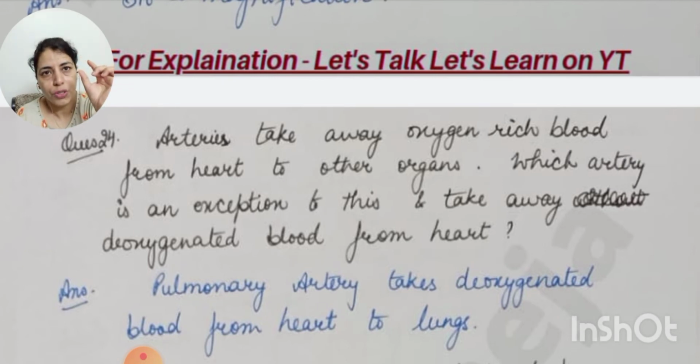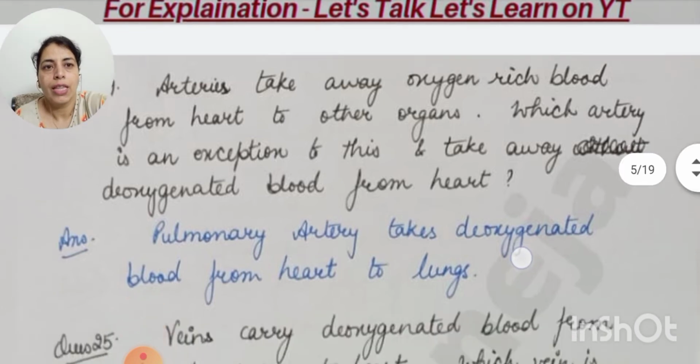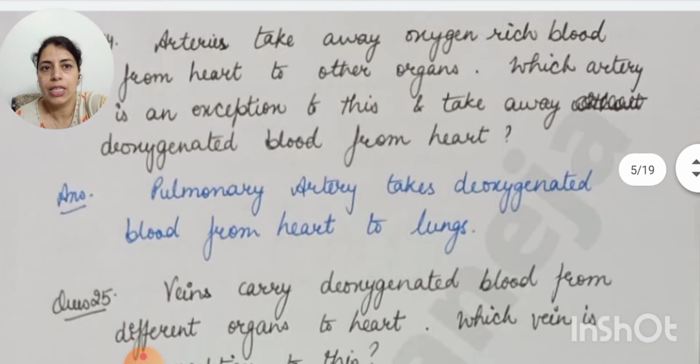The word pulmonary is associated with lungs. So the pulmonary artery takes deoxygenated blood from the heart to the lungs. Otherwise, arteries take oxygen rich or oxygenated blood from the heart to other organs or other parts of the body. That is the usual function of arteries, but this is an exception.